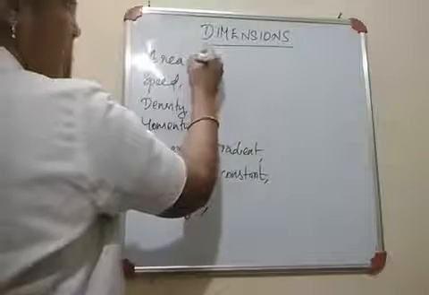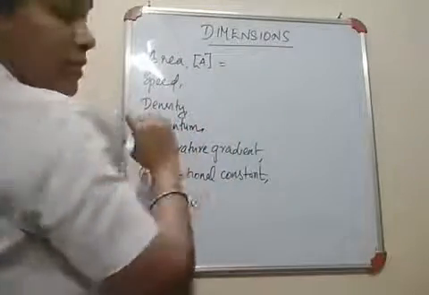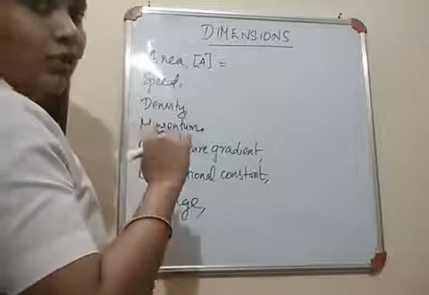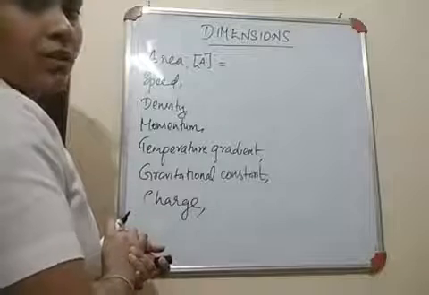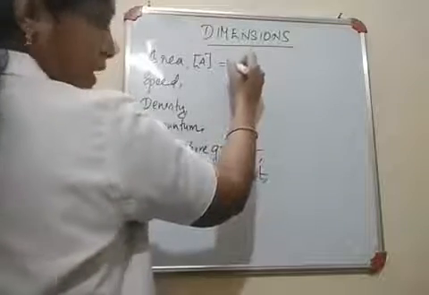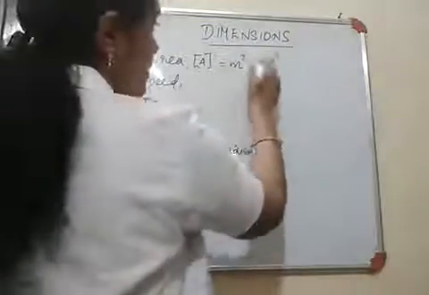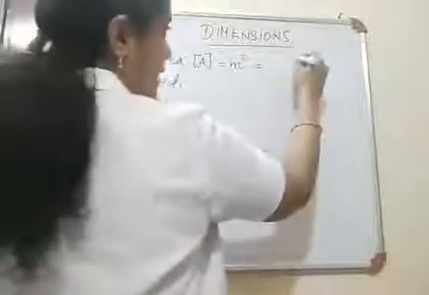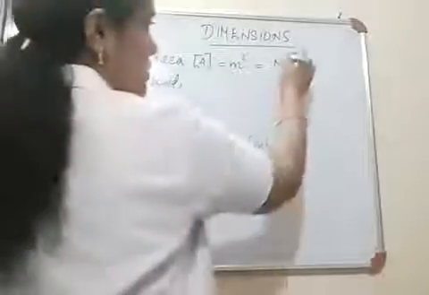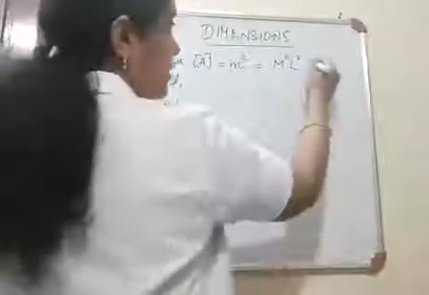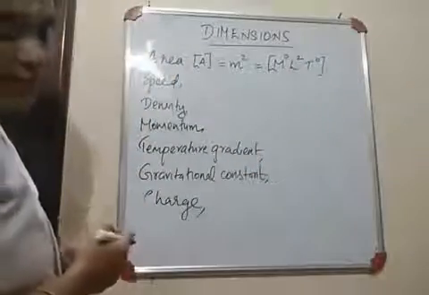So what is area? Dimension of area should be expressed in square brackets. What is the unit to find out area? Length into length. So what is the equation to find out area? Length into length. So its unit will be meter square. Meter square is the unit for area. And what is the dimension for meter? It is L. So L square. And what is the dimension for mass? Nothing. So 0. What is the dimension for time? Nothing. So it will be 0. So this is the dimension for area.